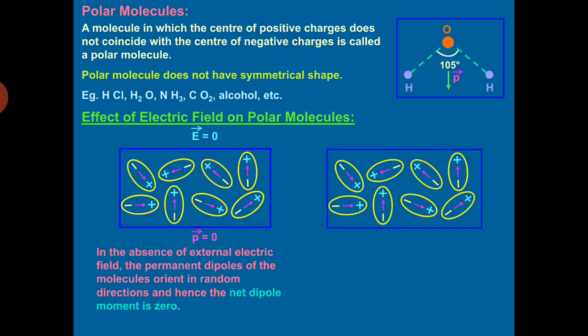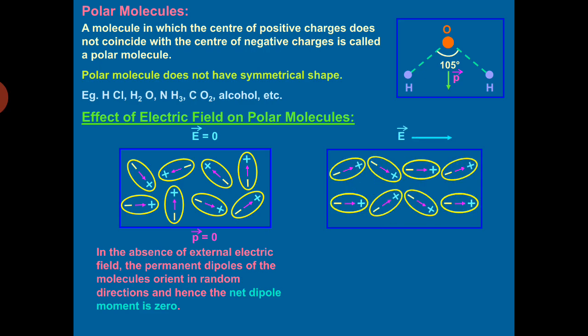Now let us see what happens when such a sample is subjected to an external electric field. So the electric field is applied. What happens? We know when an electric dipole is placed in a uniform electric field, it experiences torque, and the field tries to align the electric dipole along its own direction. Because of the torque, the electric dipole will rotate.